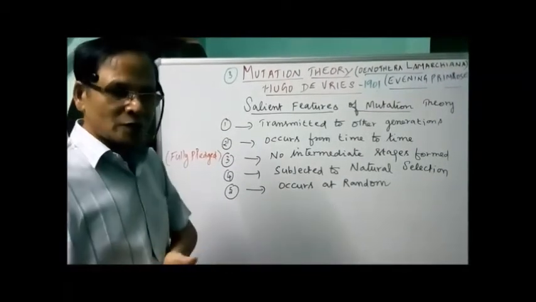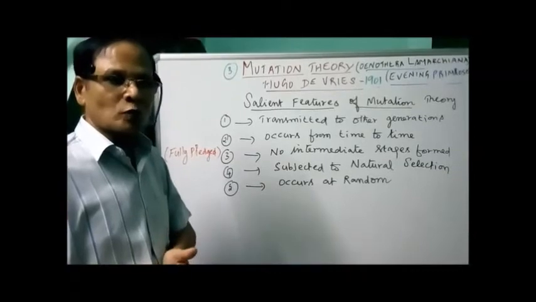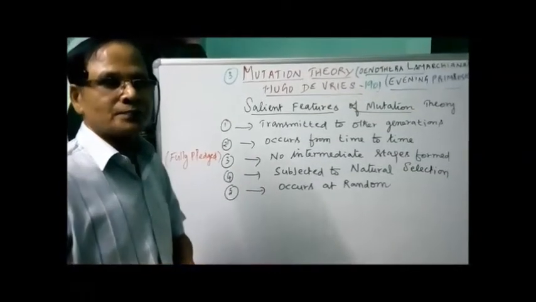So we have to pass on to the next one, the fourth one, modern synthetic theory.